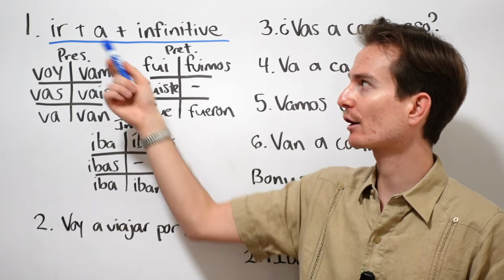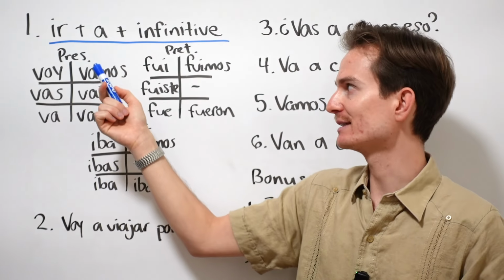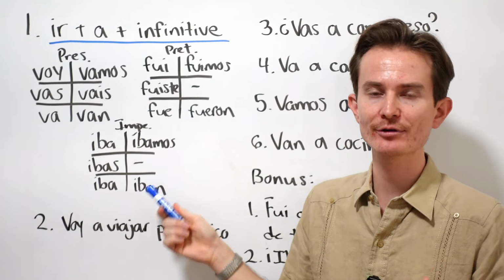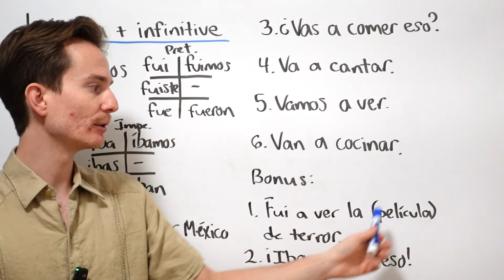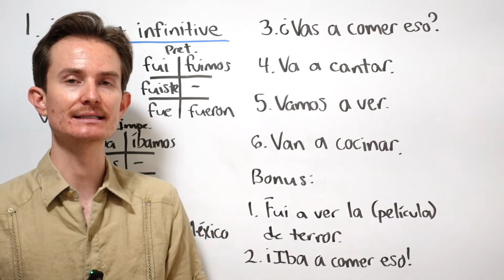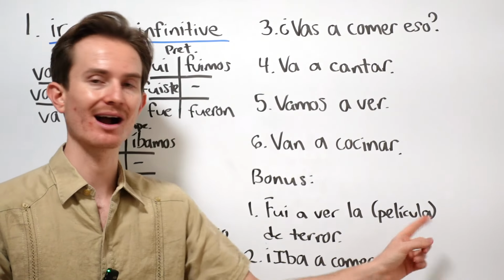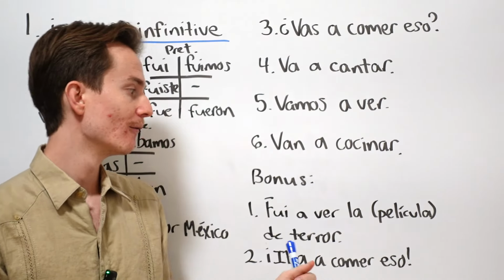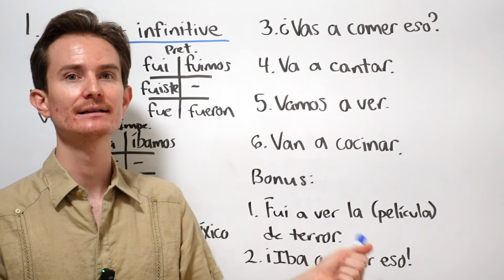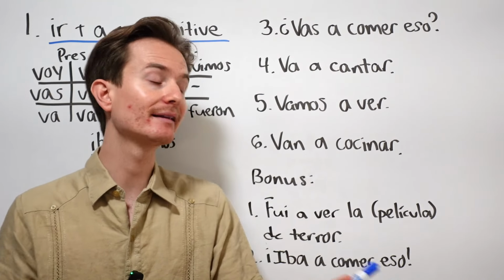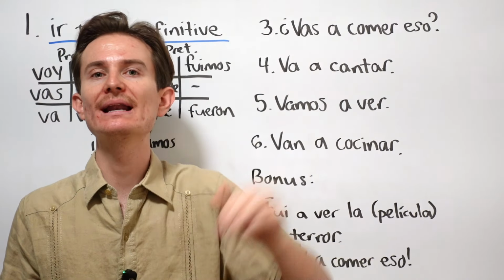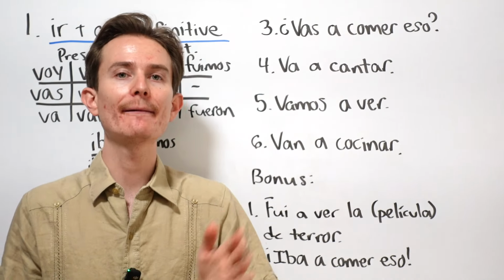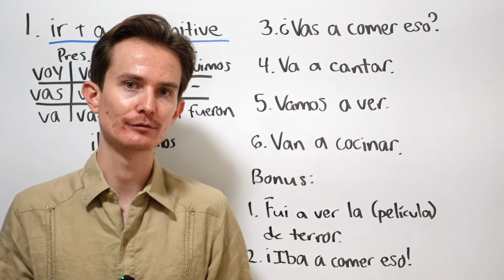So if you know how to conjugate the verb ir in different tenses, like in the present, preterite, or imperfect, well, now you can start to plug and play, right? Just like we did here. The reason I put película in parentheses is because if we had already been talking about movies, I could just say, fui a ver la de terror, because I understand that you were talking about movies, and therefore you could just say, oh, ¿cuál película fuiste a ver? Fui a ver la de terror, for example.